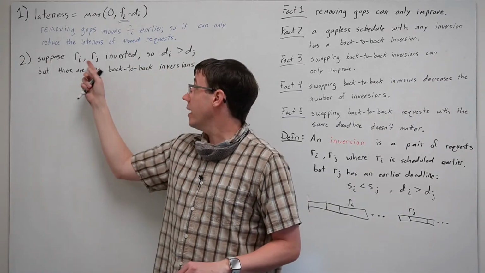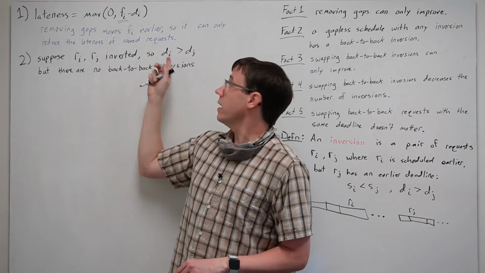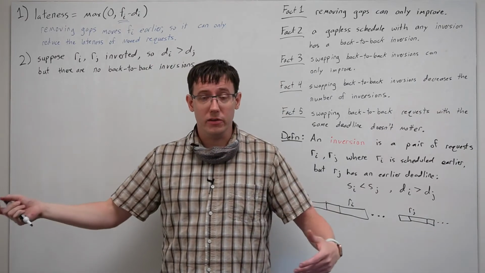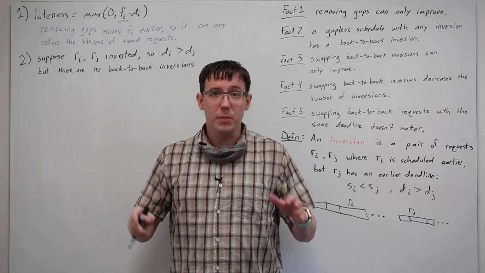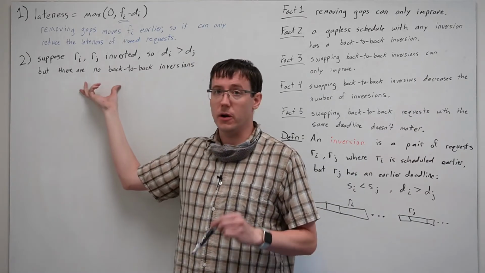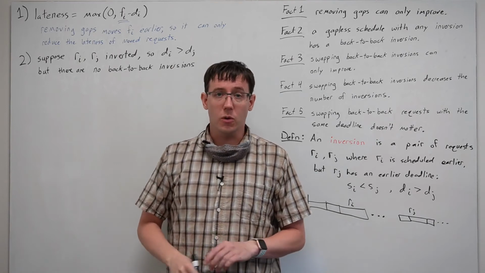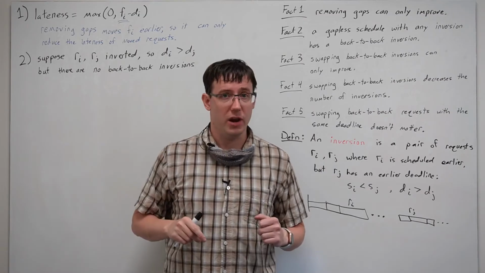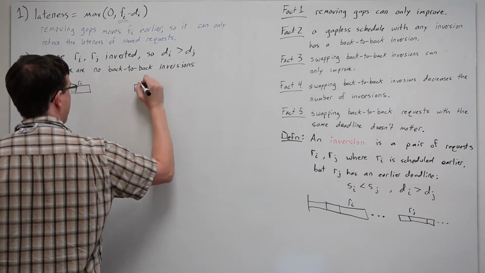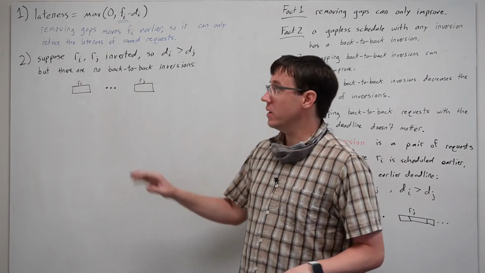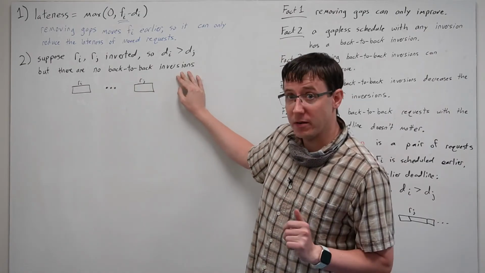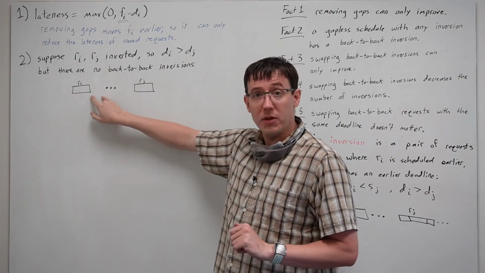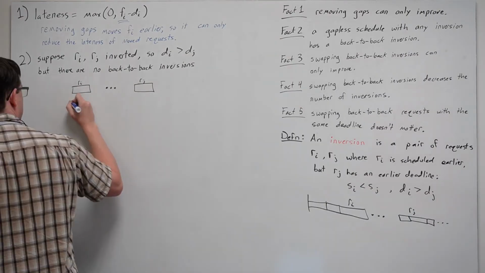Since requests i and j are inverted, and i has the later deadline, that means that i is earlier in the schedule than j, and they can't be back-to-back since we're assuming there are no back-to-back inversions, so there must be some other requests scheduled in between i and j. But by the second part of our assumption that there are no back-to-back inversions, then that means that Ri and Ri plus 1 can't be inverted.